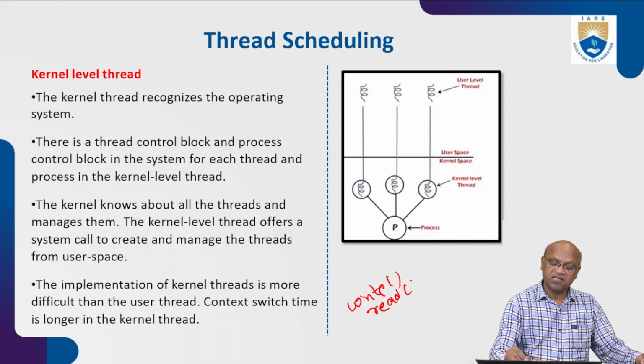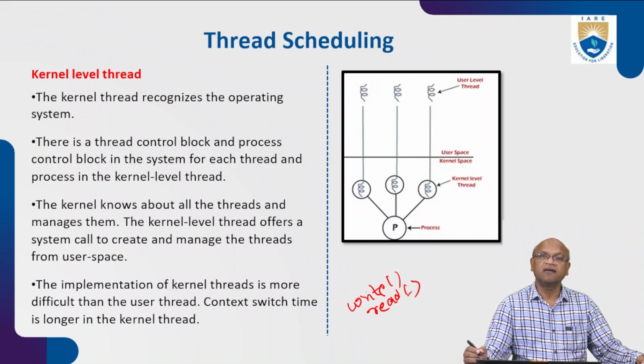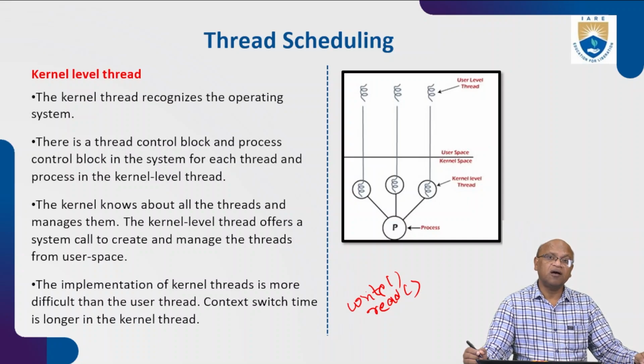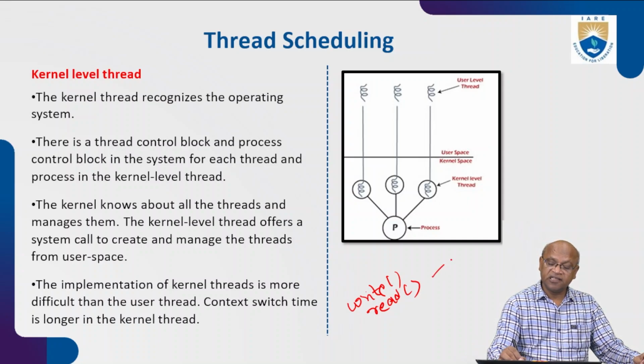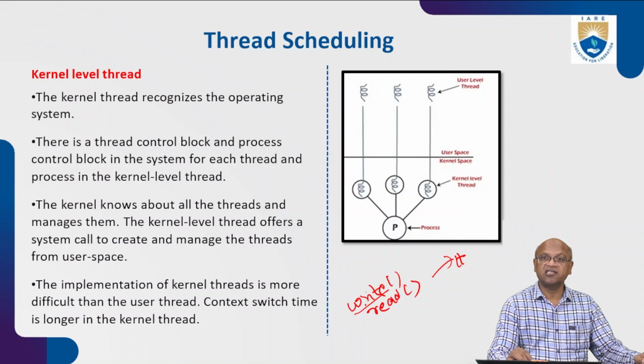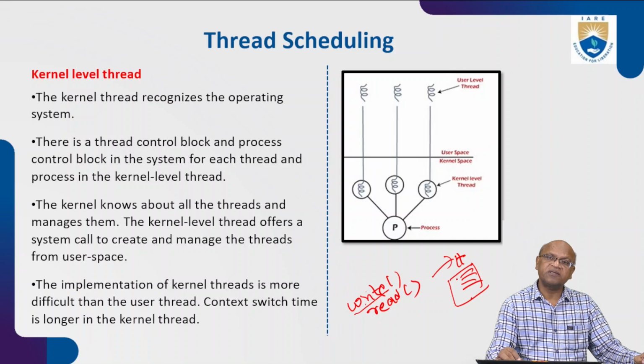When you want to save a program in the hard disk, the kernel invokes the write system call and the program is written to the hard disk, which is nothing but saving.